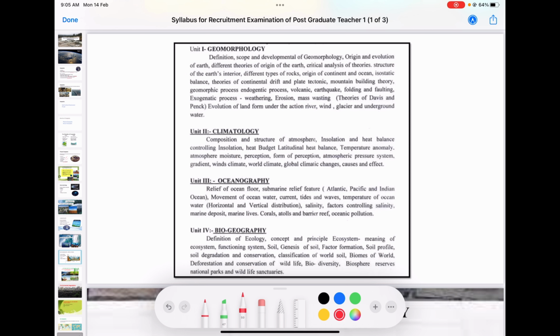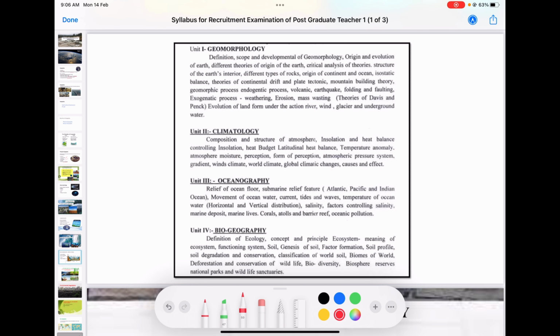Then comes climatology, as we have discussed. It covers the composition and structure of the atmosphere and the different influencing factors, mainly insolation or solar radiation, the heat budget, the greenhouse effect and global warming. The movement of wind, the movement and distribution of precipitation also come under it. The important thing is that in climatology you want to concentrate on the present global climatic change. Questions can be expected from that area as well.